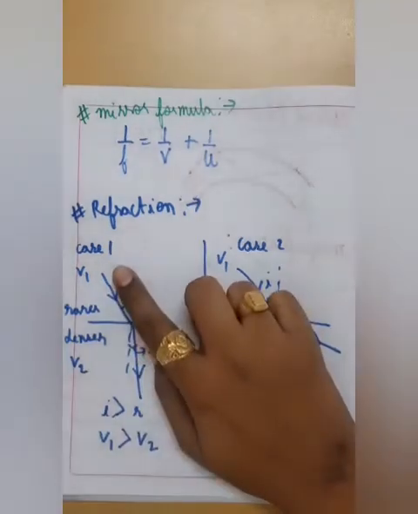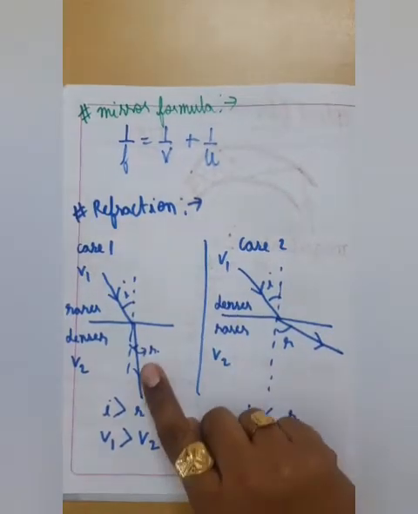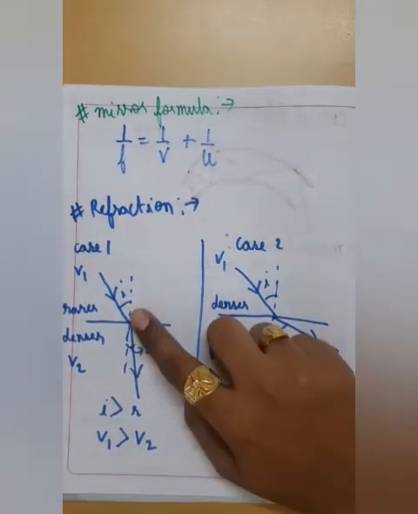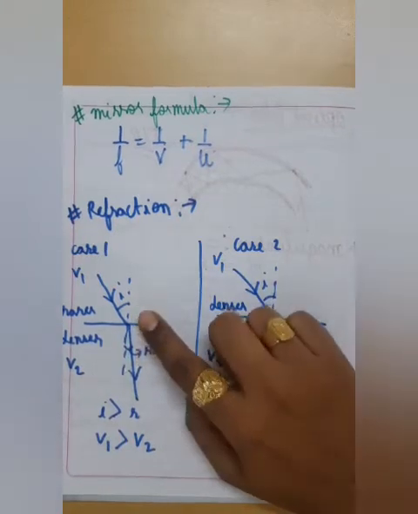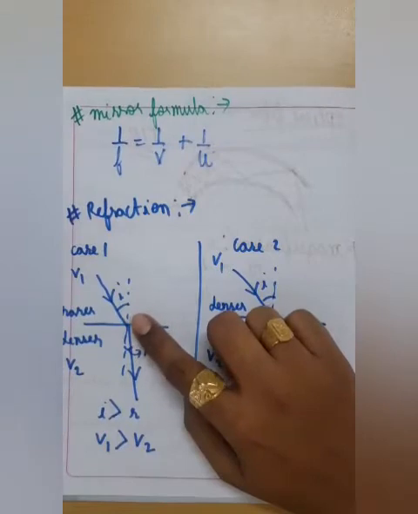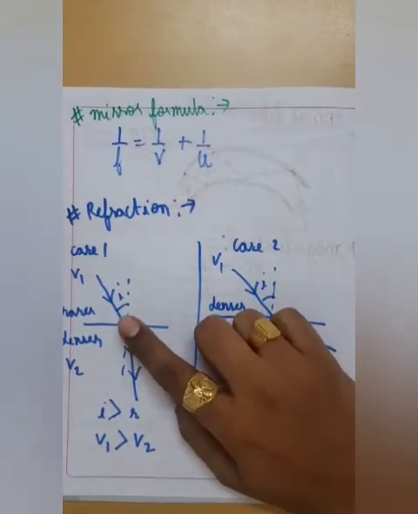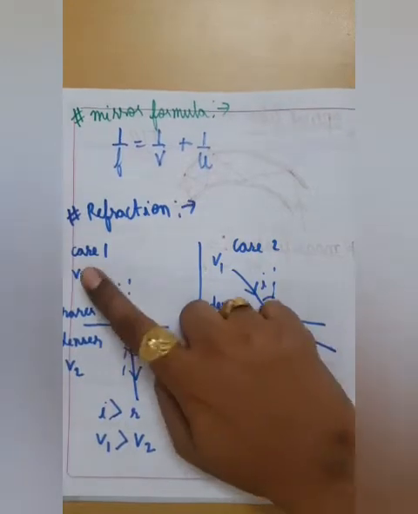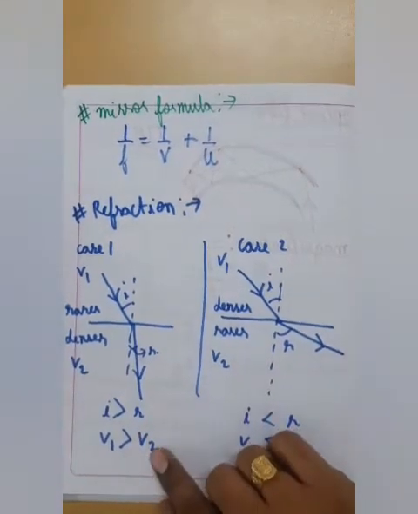So this is case number one. When the light ray is traveling from rarer medium to denser medium, it would bend towards the normal and the angle of incidence is always greater than the angle of refraction. In reflection, the angle of incidence is always equal to the angle of reflection, but here i is not equal to r. In this particular case, i is greater than r. Obviously, if the light ray is coming from a rarer medium, then its velocity would be more, and when it enters a denser medium, its velocity would decrease. So v1 would be greater than v2.